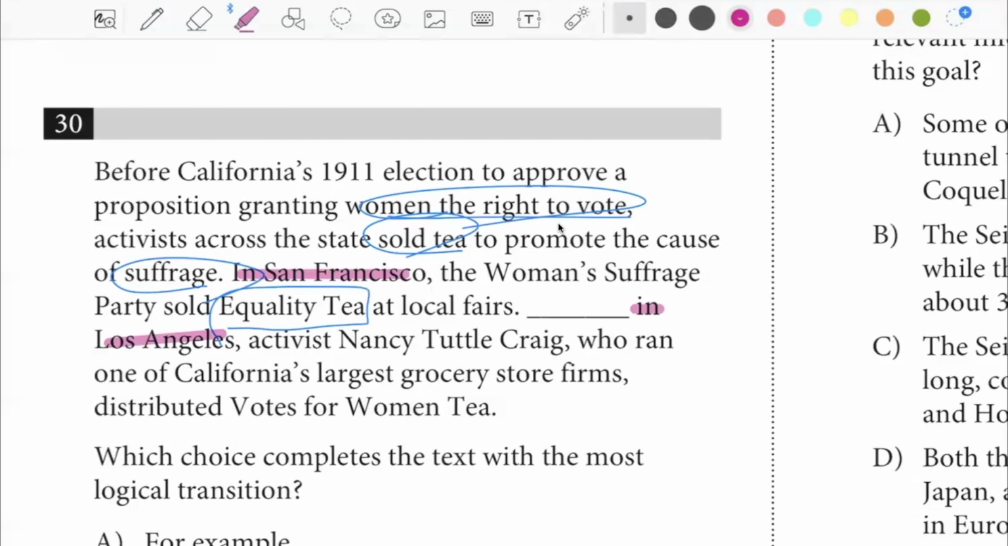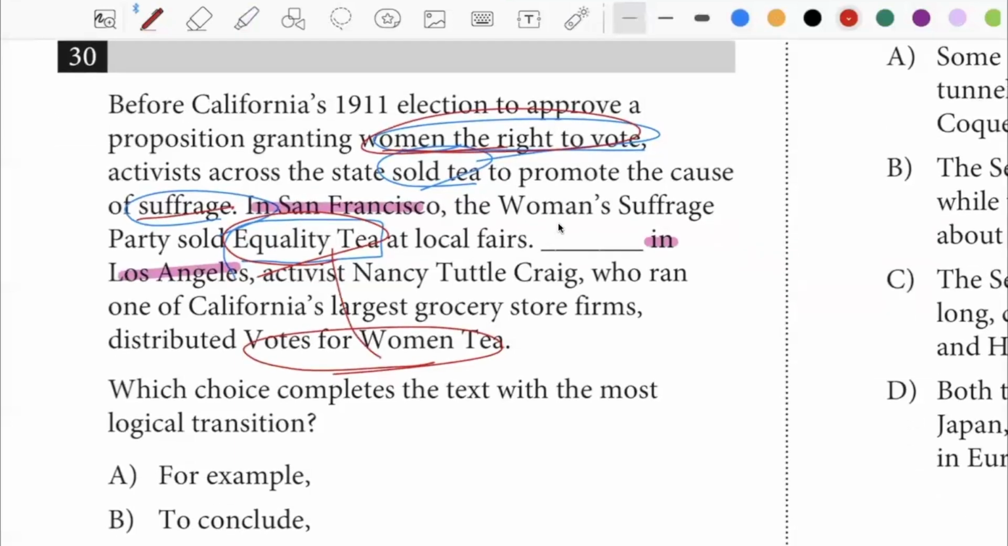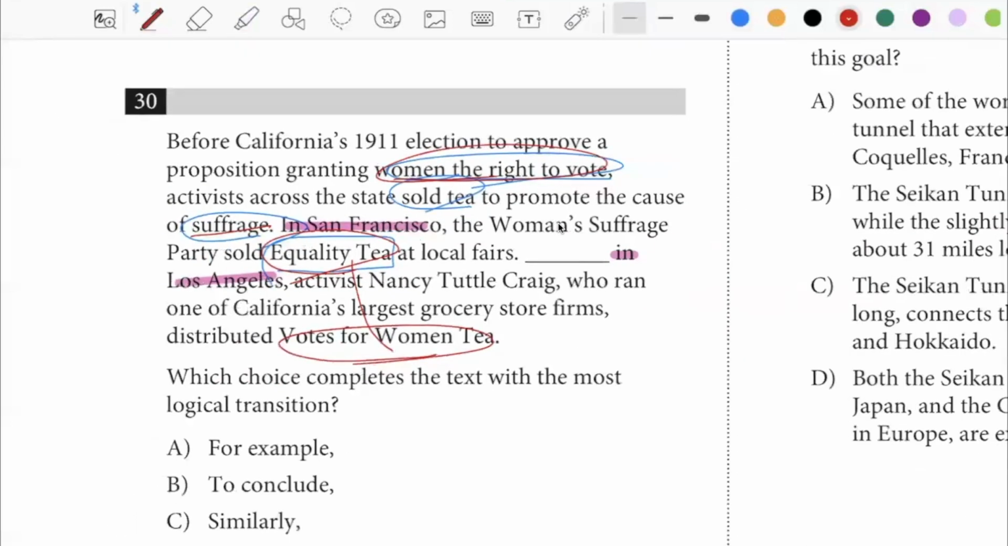What happened in Los Angeles? Activist Nancy Tuttle Craig, who ran one of California's largest grocery store firms, distributed votes for women's tea. All right, so all these things having to do with suffrage and women's right to vote, right? So it sounds like similar things happened in San Fran and in Los Angeles. Similar things. All right.